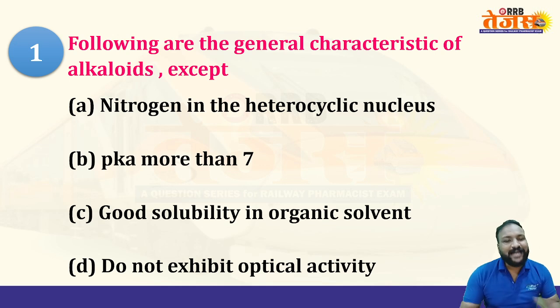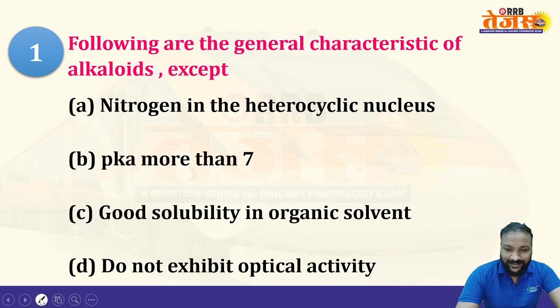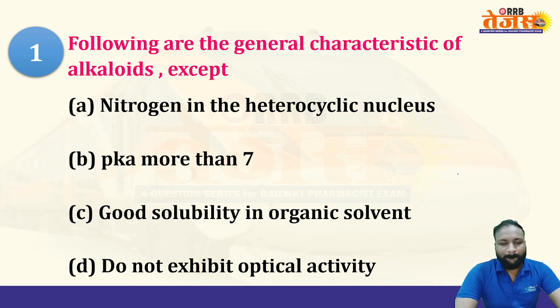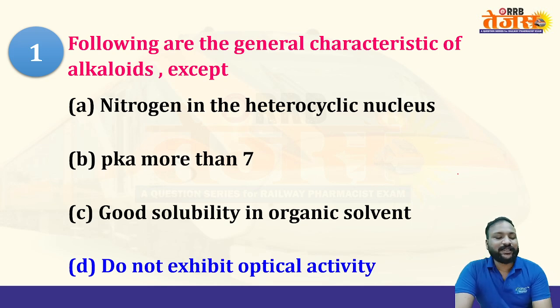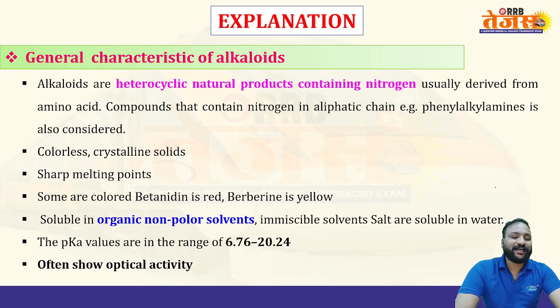Option A, nitrogen in a heterocyclic nucleus; B, pKa more than 7; C, good solubility in organic solvent; and D, do not exhibit optical activity. What is the right answer here? Please post your answers in the comment box. Let's see the right answer. Option D is correct. They do not exhibit optical activity.